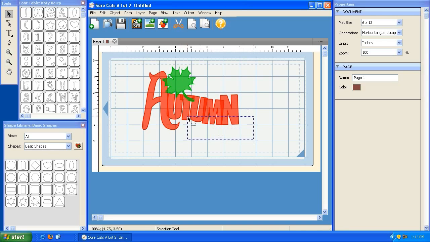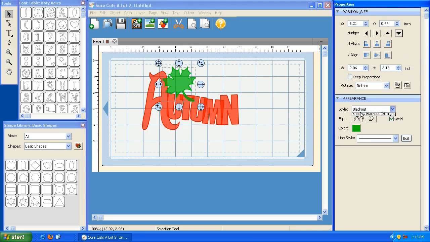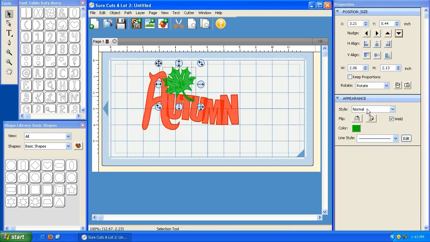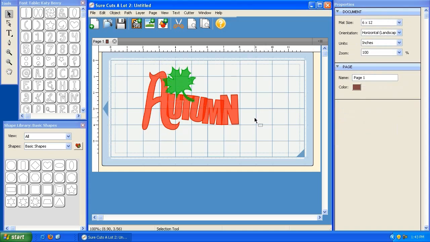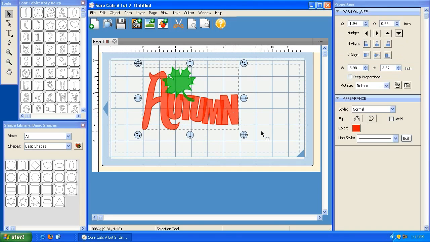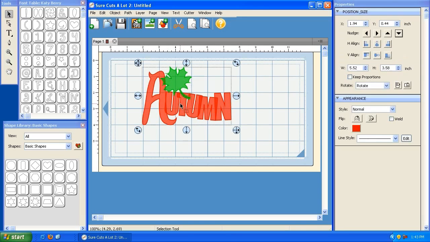Okay, so now check this out. If I take a look at the preview, as you can see here, we've removed the inside of the leaf now, and that's just personal preference. You can do that if you want. And I can go back and change it from blackout back to normal so that I can see those inner cuts. Okay, so let's say that I'm happy with the blackout and that I even want to take it a step further and group this together. So now this is all grouped together and it's all welded. I can resize it all together. Anywhere I click, the entire element will be selected.